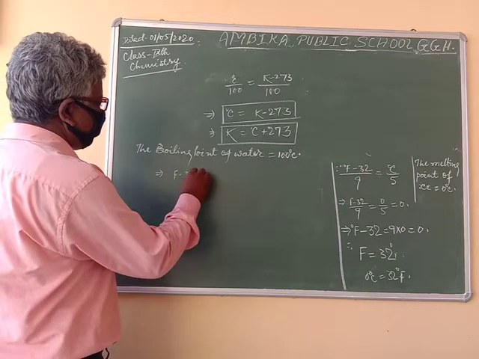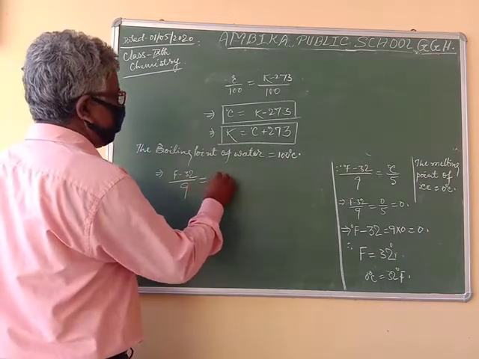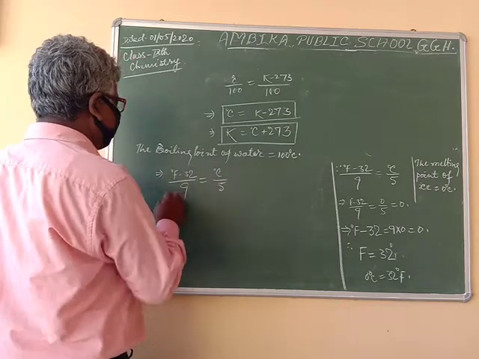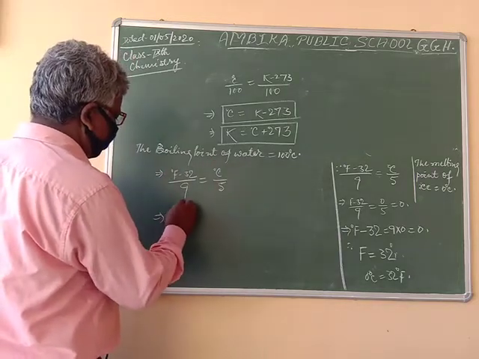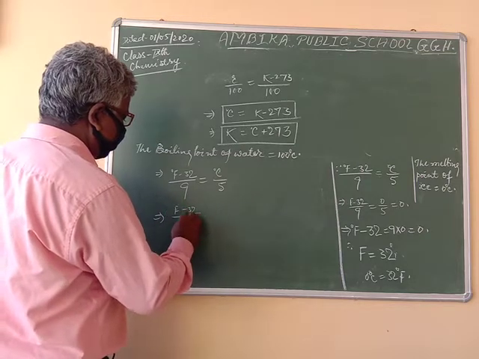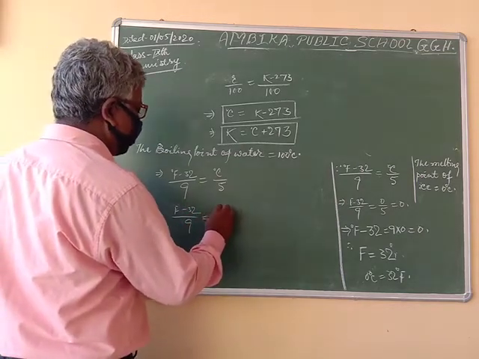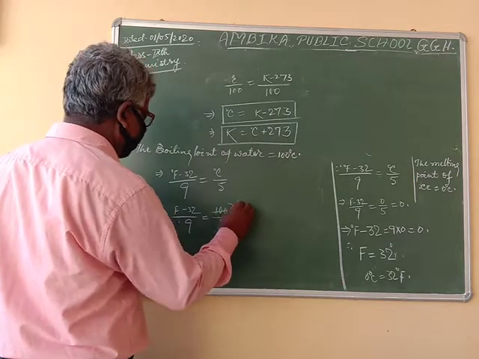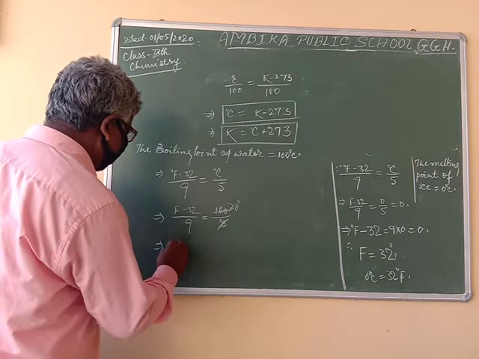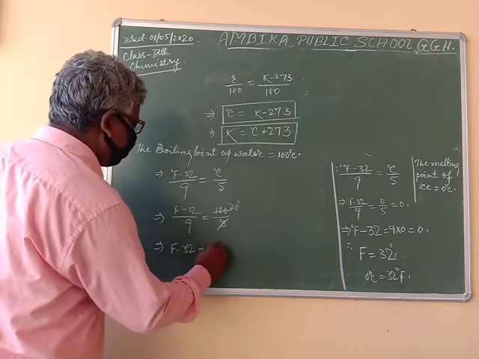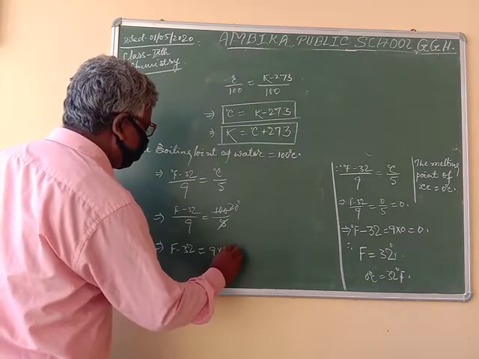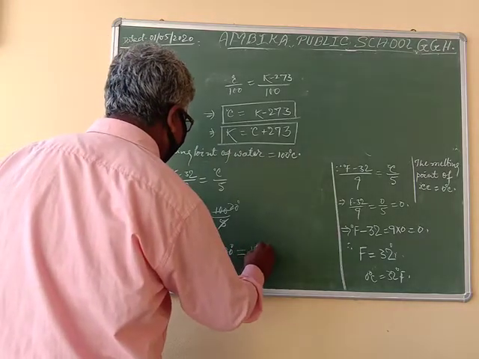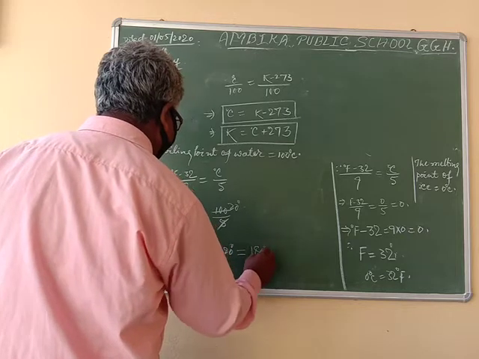(F minus 32) by 9 is equal to C by 5, which is 100 by 5, or F minus 32 is equal to 9 into 20, that is 180 degree.